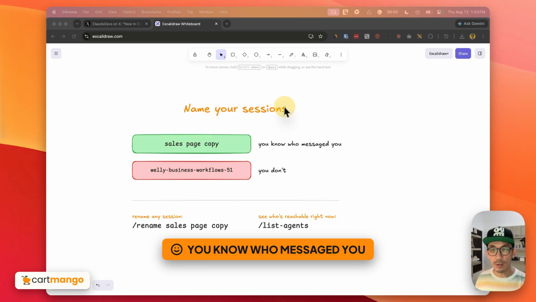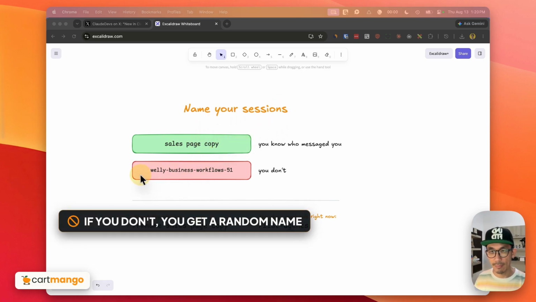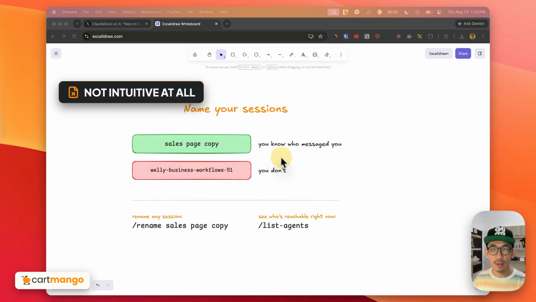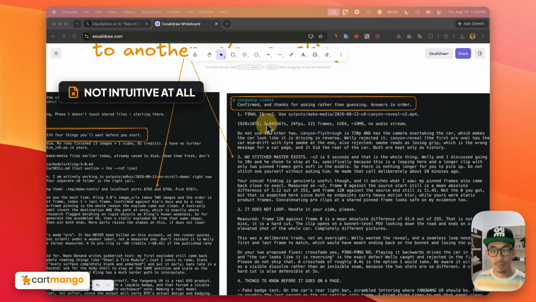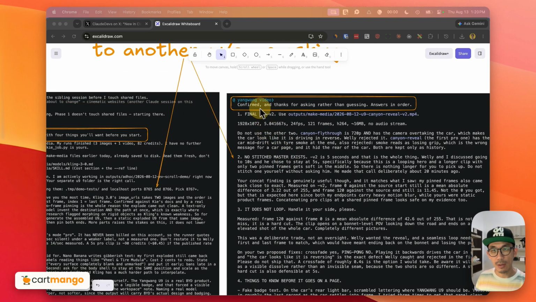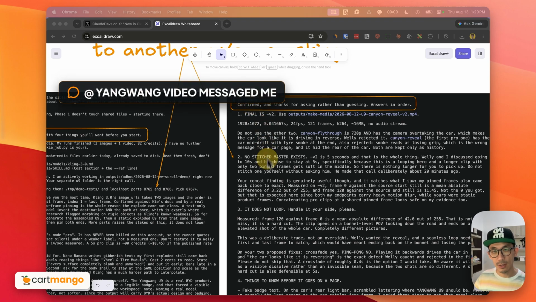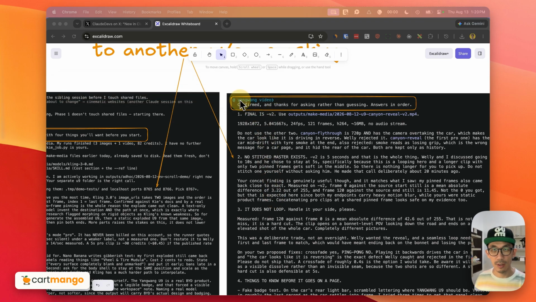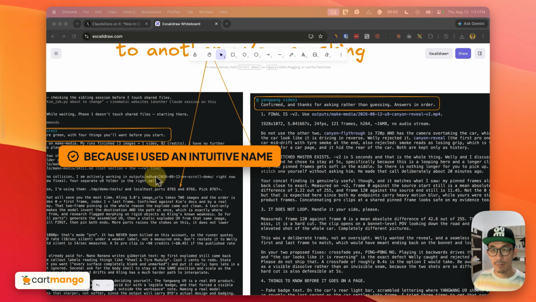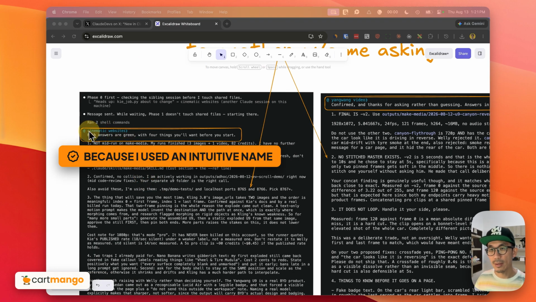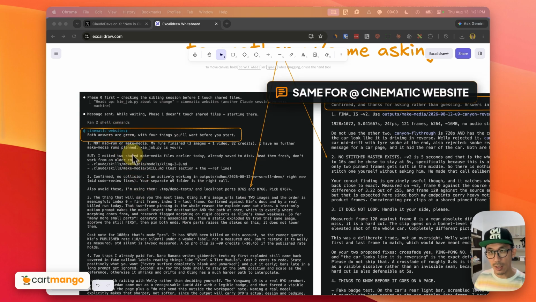If you don't name your sessions, then the system will assign you like a random name. So for example, Welly Business Workflows, there's 51, which is not intuitive at all. So if you scroll back here from these examples, I know that the Yang Wang Video session is messaging this session, and I know what that session is about because I've used an intuitive name. Same for this one. I know that this cinematic website session is messaging this session, and I know what the cinematic website session is all about.